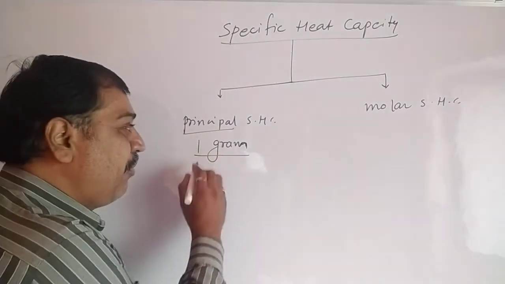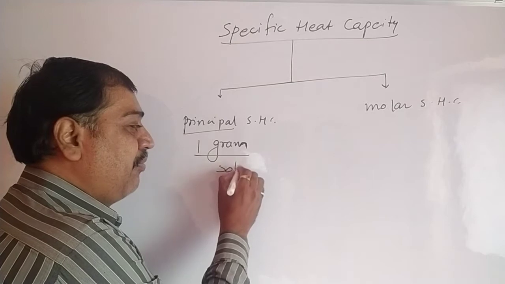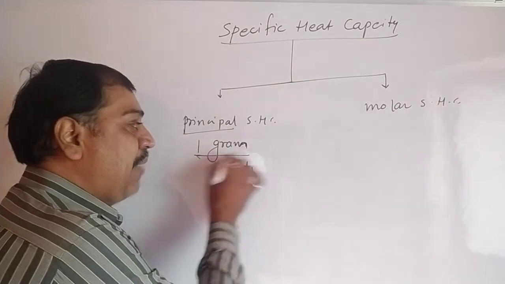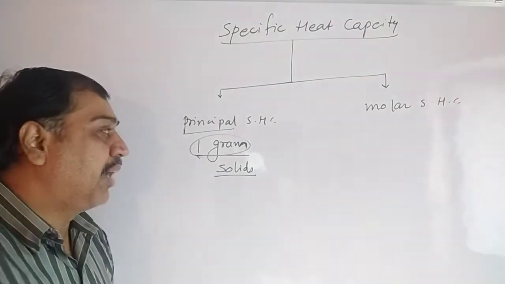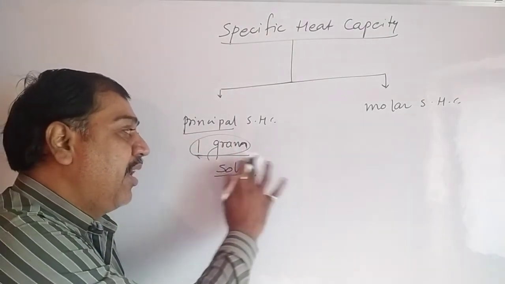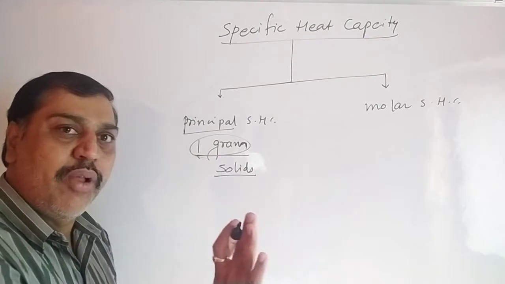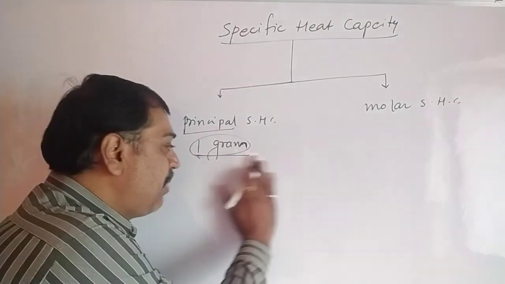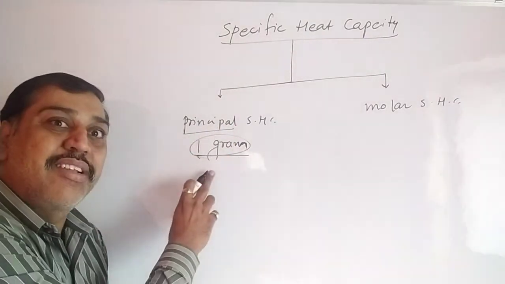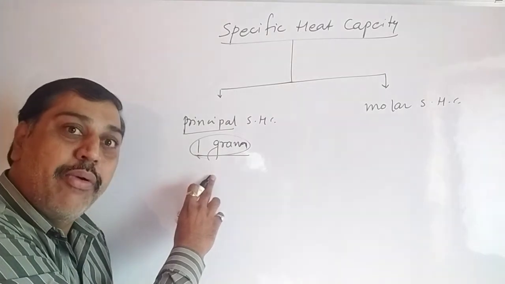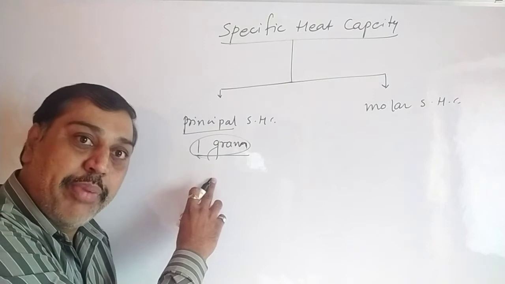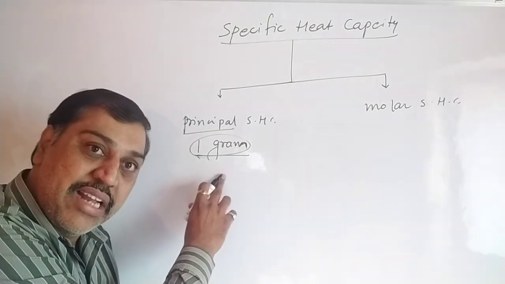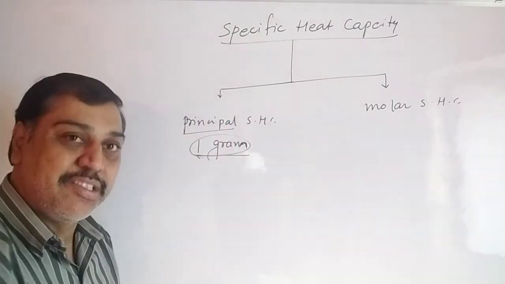Principal specific heat is a term used for solids, because solids can be measured in grams. Liquids and gases can also be used, but generally it is a property of solids. It is to be remembered that for principal specific heat, mass is measured in grams. The amount of heat supplied to increase the temperature of 1 gram of substance by 1 degree Celsius is said to be principal specific heat.